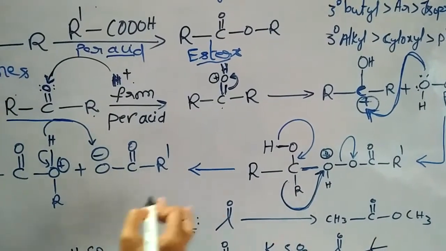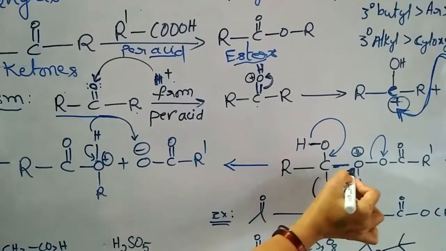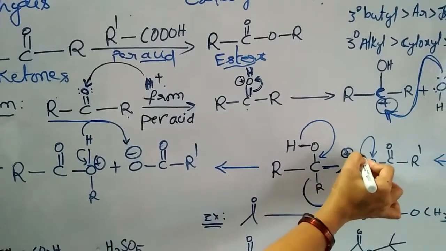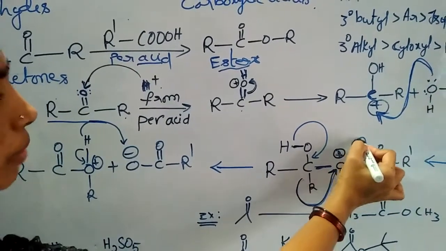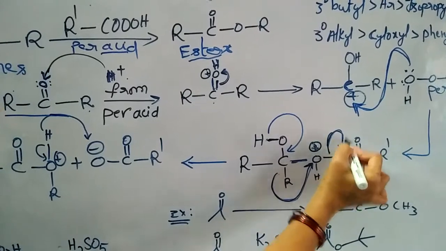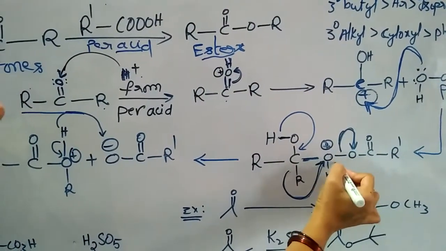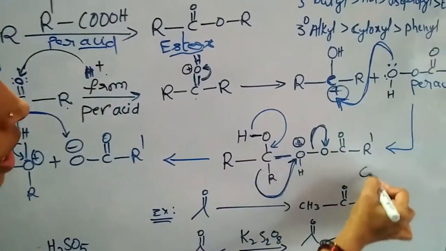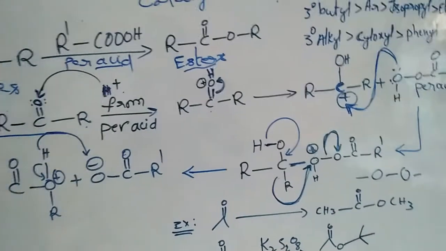Now what will happen? Here the bond is between two oxygen atoms. This is oxygen atom 1, oxygen atom 2. Here the peroxy bond.